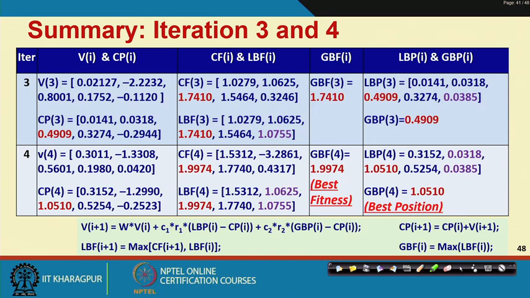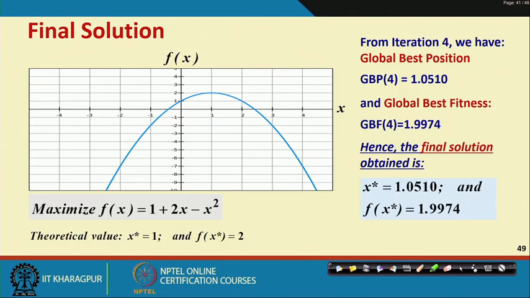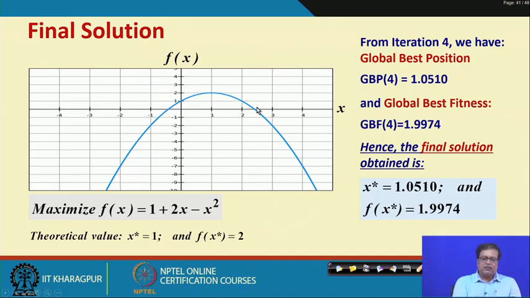So, all right. This is the summary. This is the function for which we are trying to find the final solution: maximize f(x) = 1 + 2x minus x square, theoretical value is 1. So, x is 1 and the f(x) value is 2, but what we got through our iterations, we got x* as 1.0510 and f(x*) as 1.9974. So, we got a very near solution in only 4 iterations. Maybe if we do more, we may get nearer to the theoretical value.